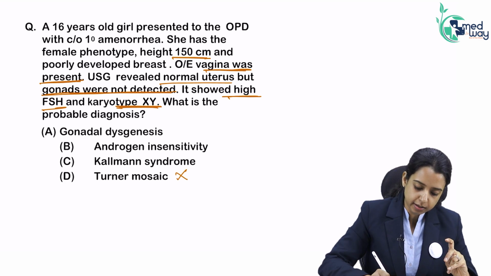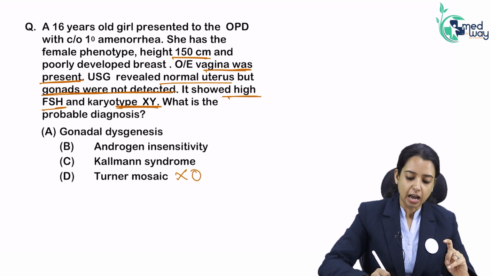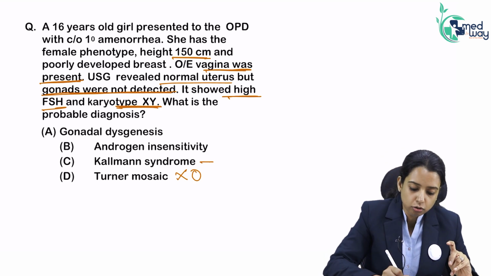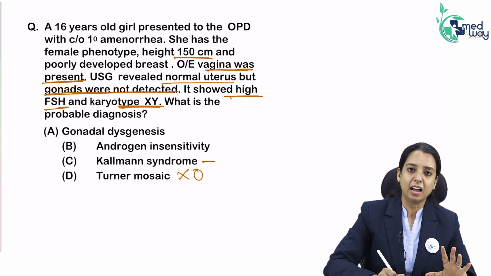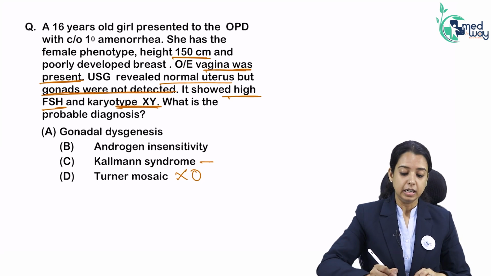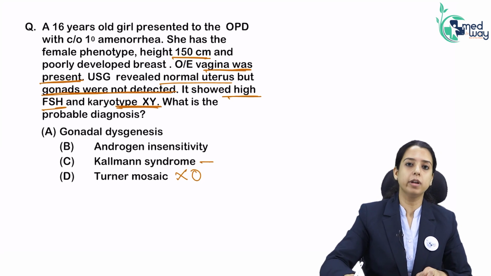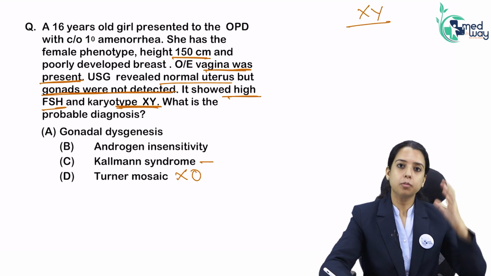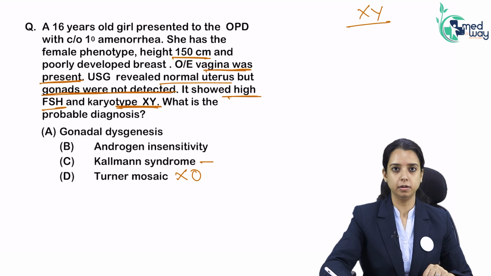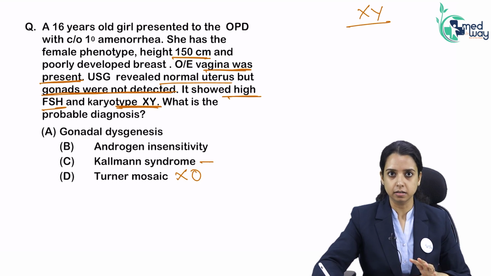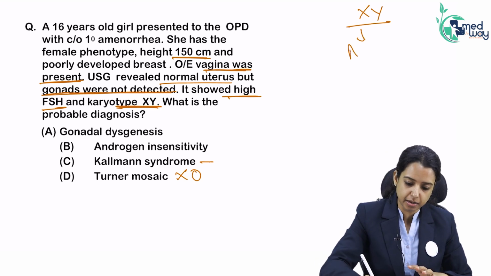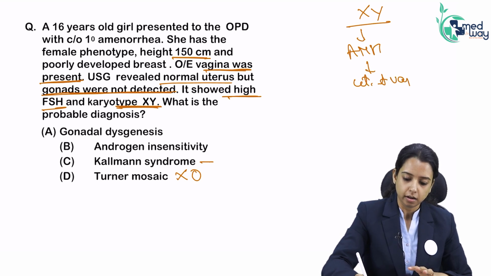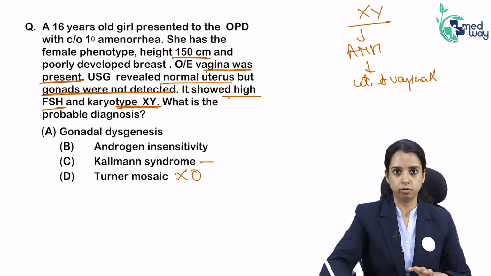Turner mosaic will present similarly, but it will be X0. Kallmann syndrome is a hypogonadotropic hypogonadism. There is a problem in the center. So if it's an XY boy with a problem in the center, obviously the testes will not work properly. But the testes have not failed, isn't it? Testes are still secreting AMH. So obviously, there will be no uterus and vagina in hypogonadotropic hypogonadism, isn't it?